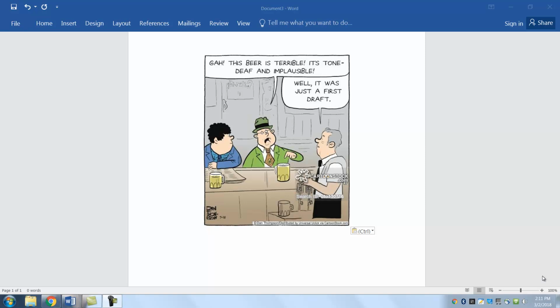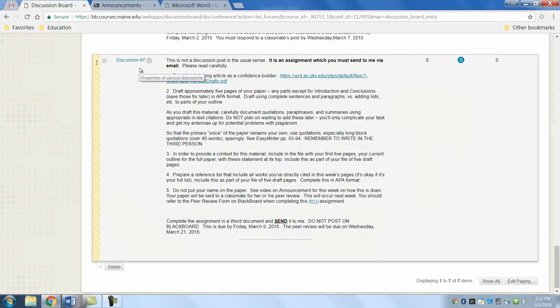Remember, you are emulating research scientists, and it doesn't have to be a scientist like you probably think it is, but research people who write for their peers, and the peers will evaluate their work. So let's look at the discussion for this coming week, and it looks like this. So it's really assignment number 7. Again, you're not going to post this. It's an assignment which you will send to me via email.